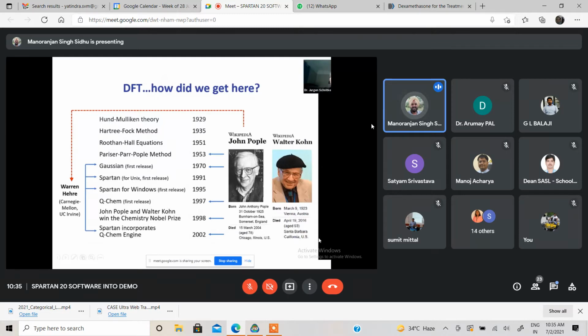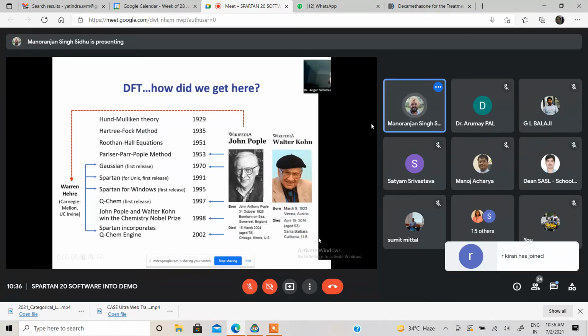So this is just a small slide to give you a brief of how DFT calculation and theory started. Started in 1929, and then in 1953, the Pariser-Parr-Pople method. On the right-hand side, you find Dr. John Pople. In 1998, he got the Nobel Prize in Chemistry, and he was the first quantum chemist to be awarded the Nobel Prize in Chemistry.